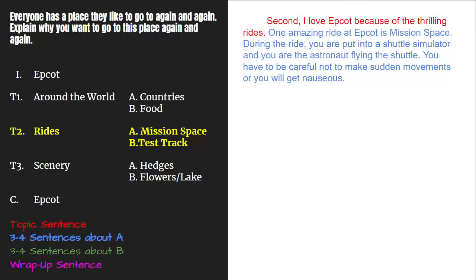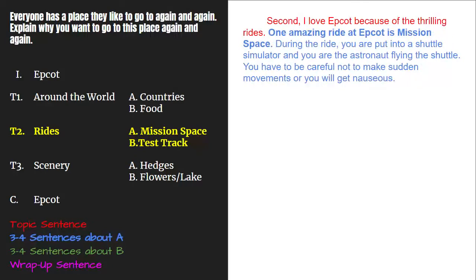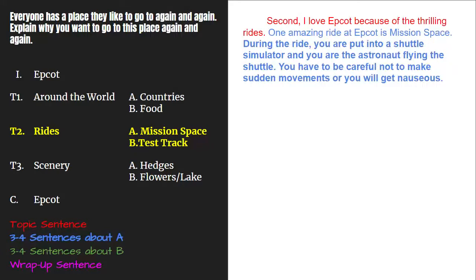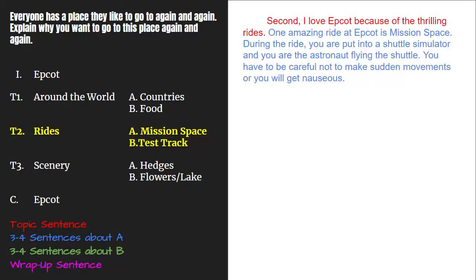Do we have 3 sentences about A? Yes, we do. Did the first sentence tell our reader what A is? Yep, it sure did. Did our next two sentences teach our reader about A? Yes. Now we will write 3B, which is 3 sentences about our B detail, which was Test Track.